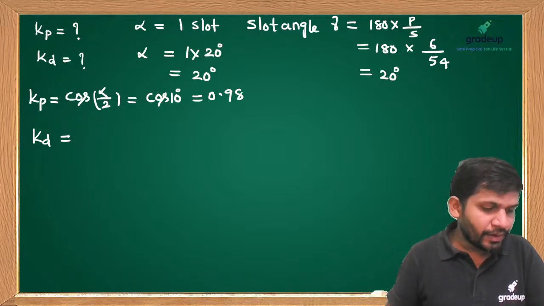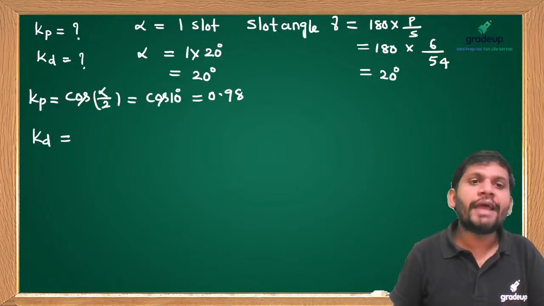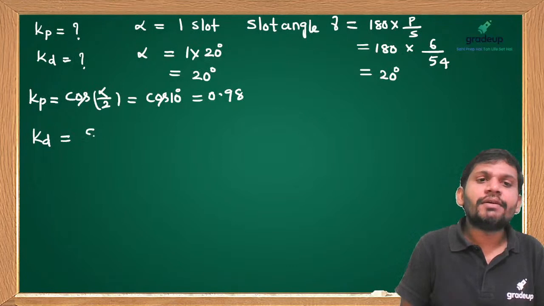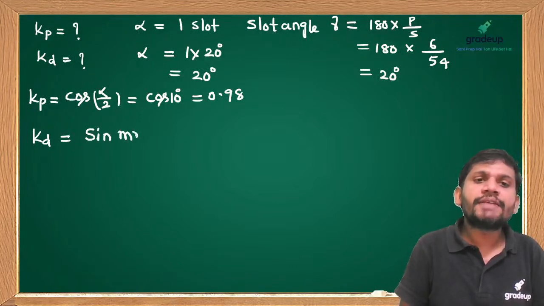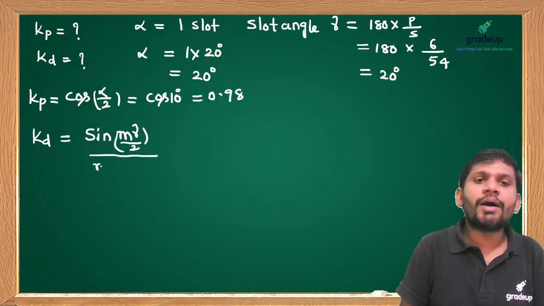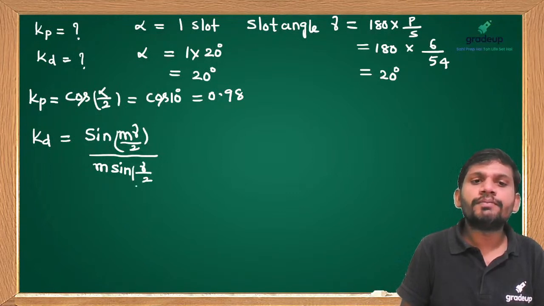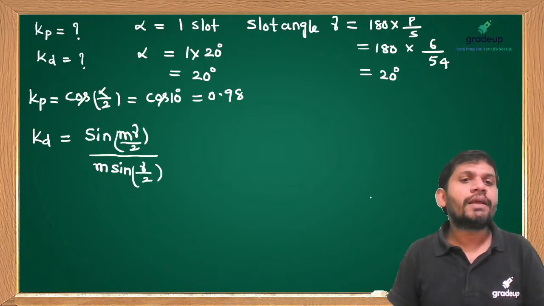Very good. Yes, friends, 0.98. How to calculate the Kd? In the previous session, I gave this formula: Kd equals sin(m gamma by 2) divided by m sin(gamma by 2). Okay, this is Kd, students.